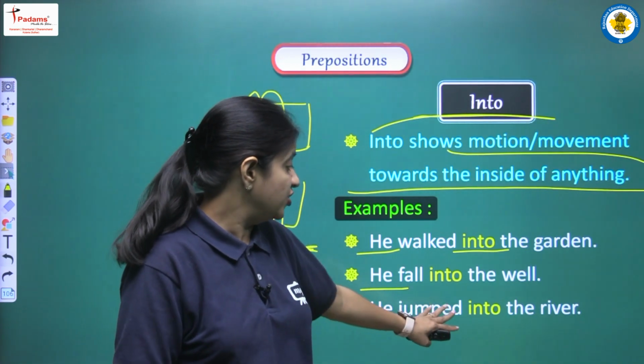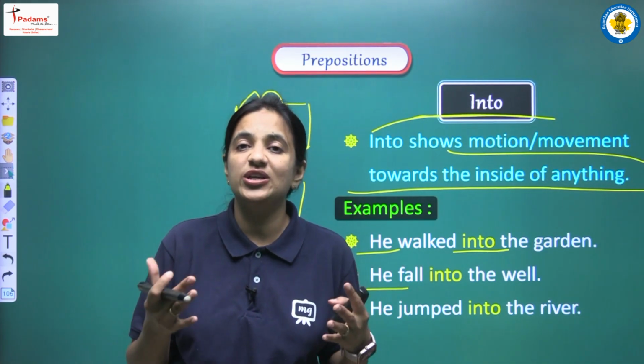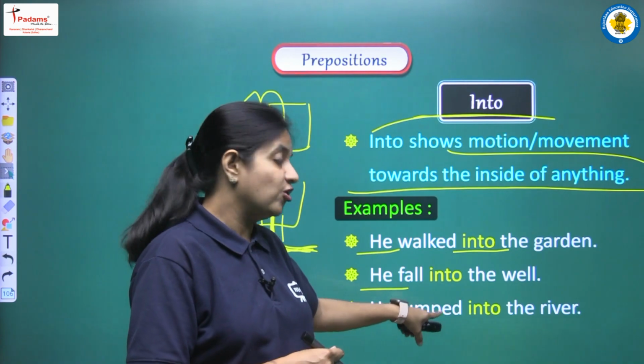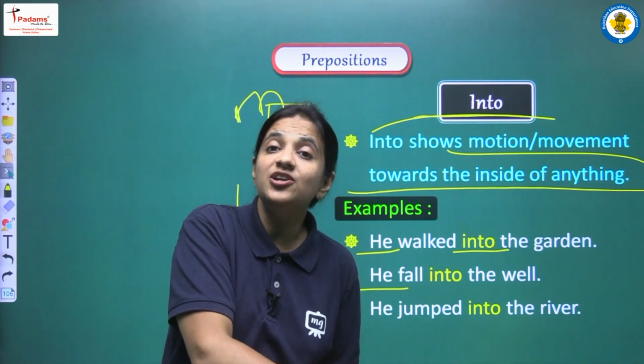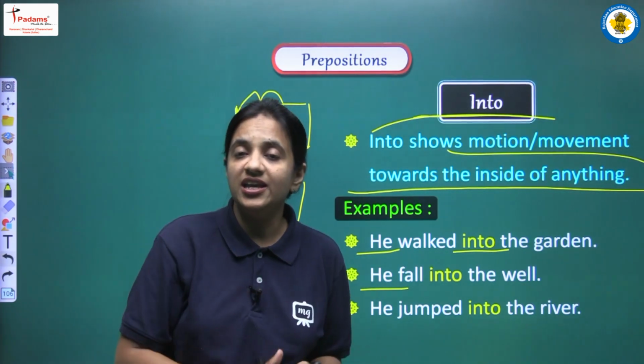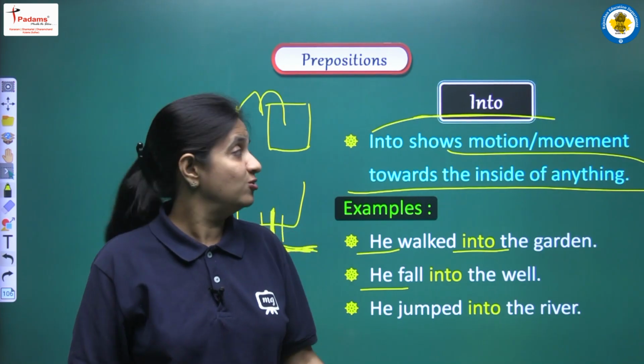Next is: he jumped into the river. Similarly in this sentence also we are showing the movement, because that person was earlier outside the river and we are saying that he jumped into the river. So now where is he? Now he is inside the river. So this is a very important use of into.